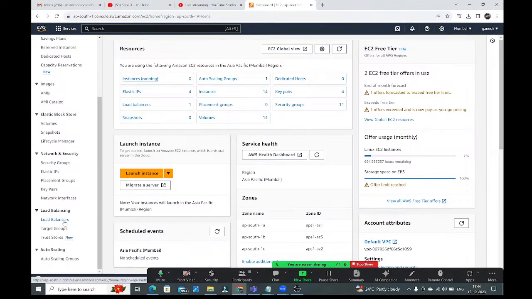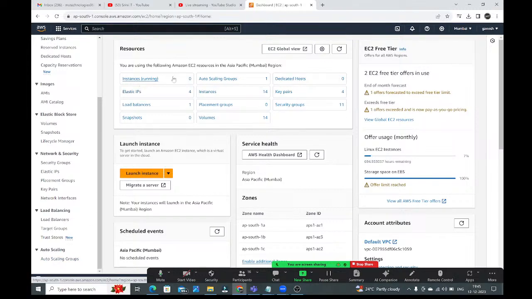Here I will discuss how to create the load balancer for monolith architecture based application, how to create the load balancer for microservices architecture based application, what is target groups, everything we will discuss it here. See here, auto scaling groups. How many auto scaling groups are there? One. See here we have the auto scaling concept. Here we will discuss what is auto scaling group, how to create the auto scaling group, guys.